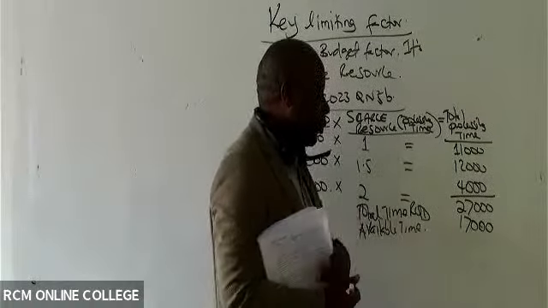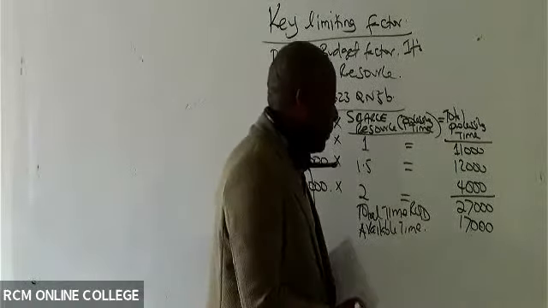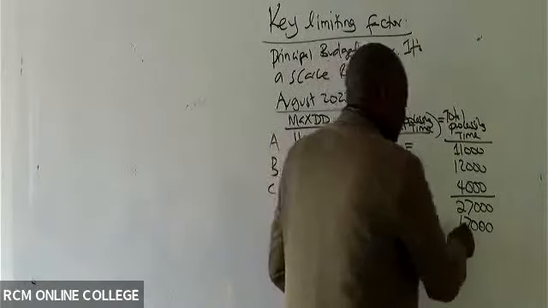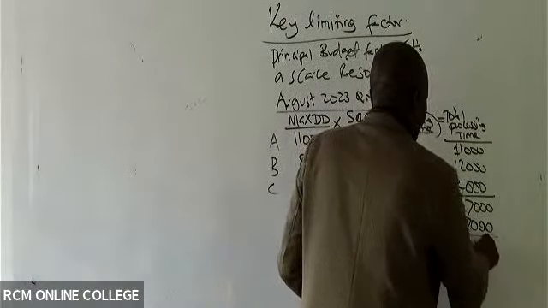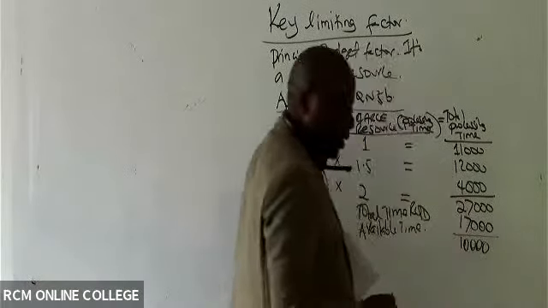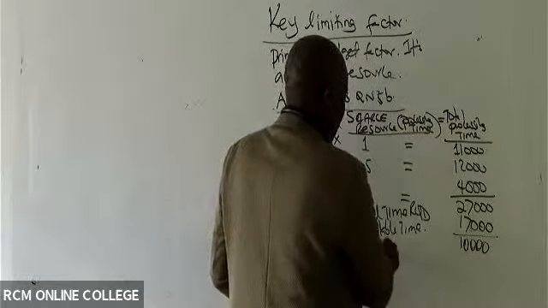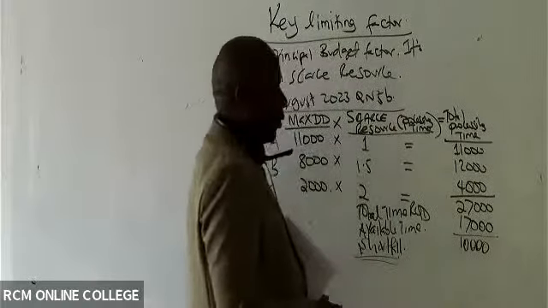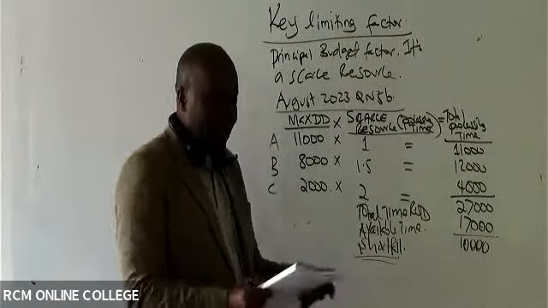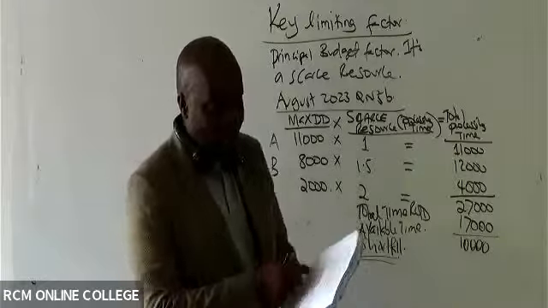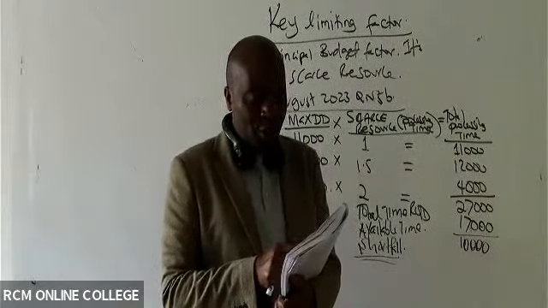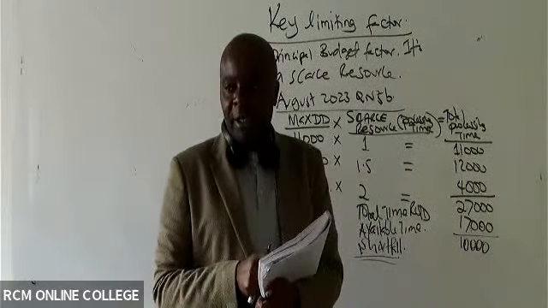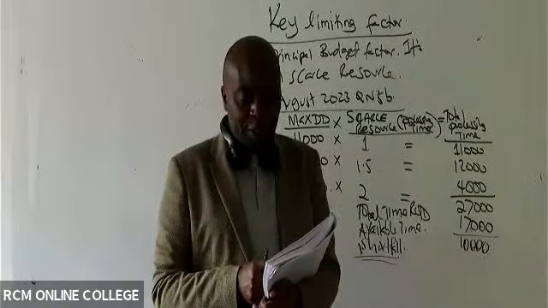So then what is the shortfall? To get the shortfall, you look at the time needed vis-a-vis the available time. You subtract. So in this case, this gives us what here, somebody? 10,000. So this is the shortfall. The shortfall there is 10,000. That is what they wanted you to do in part 1 of this question. They wanted you to compute the shortfall of the limiting factor, something that you've been able to do very, very well.